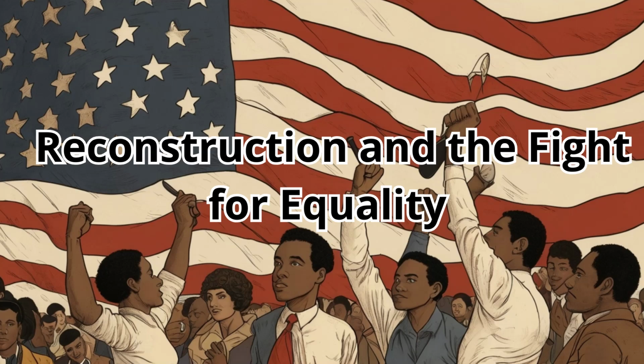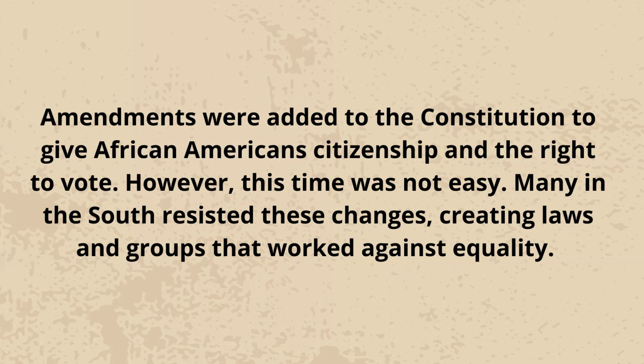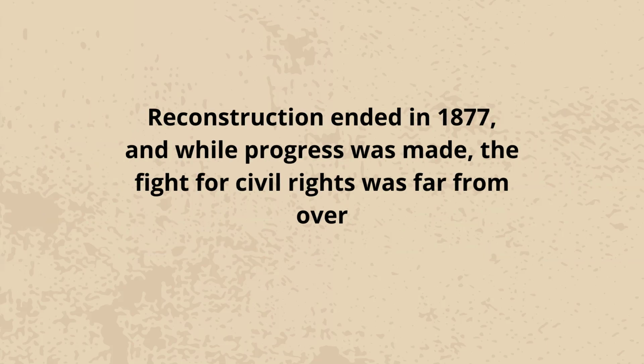Reconstruction and the fight for equality. After the Civil War ended in 1865, the United States entered a period called Reconstruction. The government worked to rebuild the South and help millions of newly freed African Americans start new lives. Amendments were added to the Constitution to give African Americans citizenship and the right to vote. However, this time was not easy. Many in the South resisted these changes, creating laws and groups that worked against equality. Reconstruction ended in 1877. And while progress was made, the fight for civil rights was far from over.